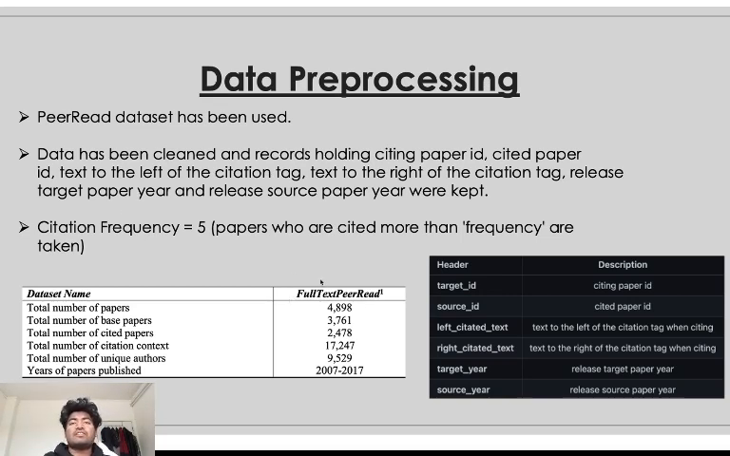So the dataset was finally termed the full text PeerRead dataset, and the total number of papers that were taken were 4,898. The total number of base papers were 3,761. The total number of cited papers from the base papers were 2,478. The total number of citation contexts was 17,247. That includes both the left-sided text and the right-sided text. And the total number of unique authors were 9,529. In this case, the unique authors are basically supervisors in the CS domain, as our dataset consists of papers from the CS domain. And the years of papers we used were from 2007 to 2017.